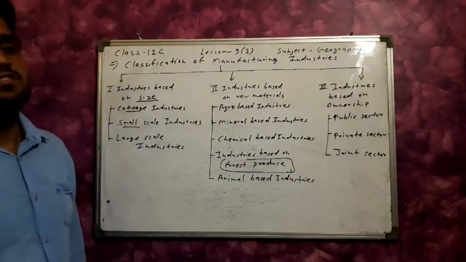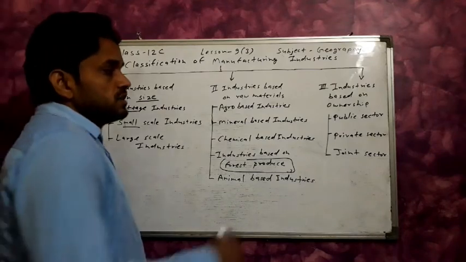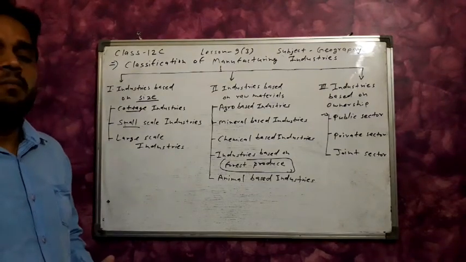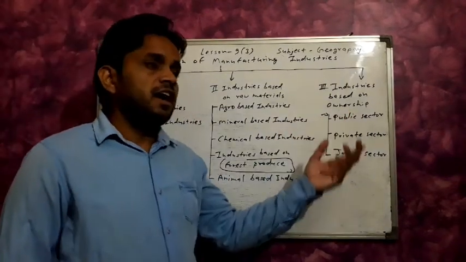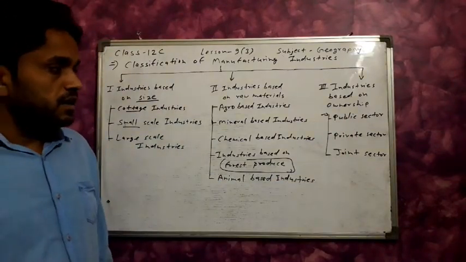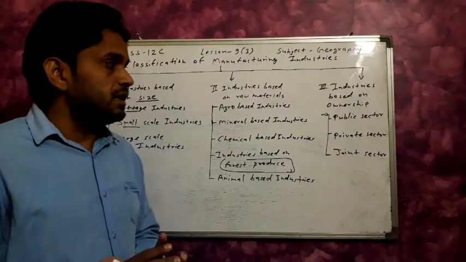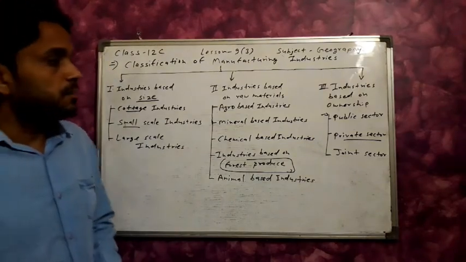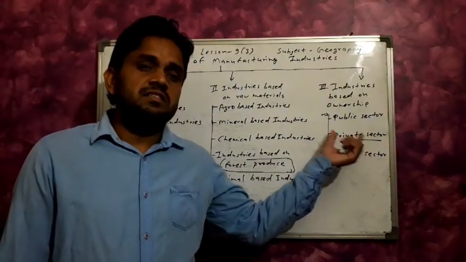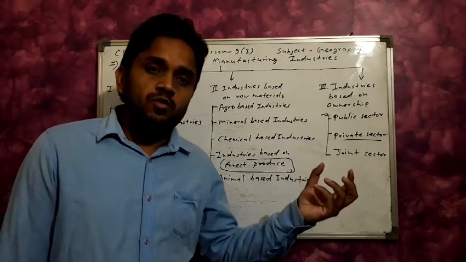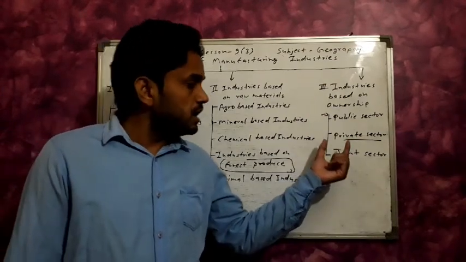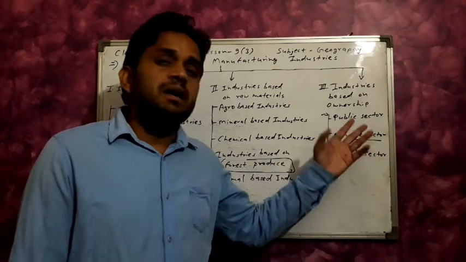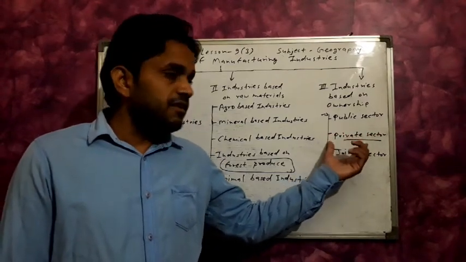Next are the industries based on ownership. Public sector: the authority is held by the government. All industries under government ownership are included in the public sector industries. A private sector industry is owned by a private person or institute. That is, the owner is one's own, that is the private sector industry.